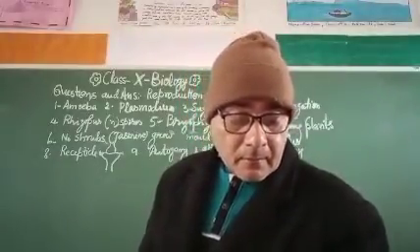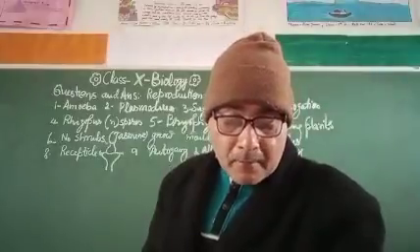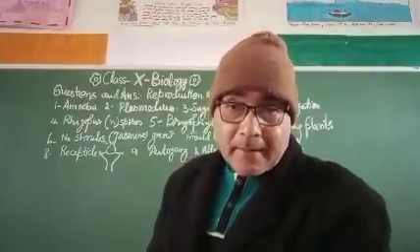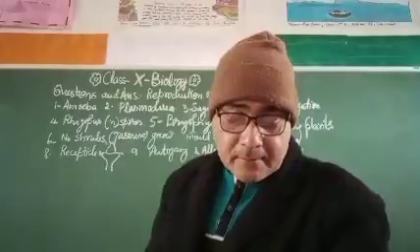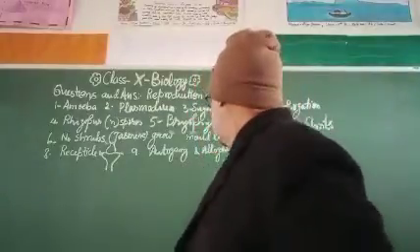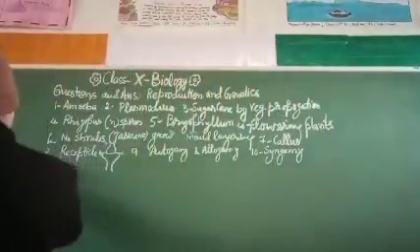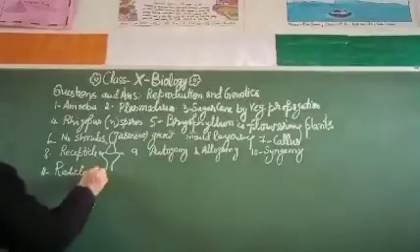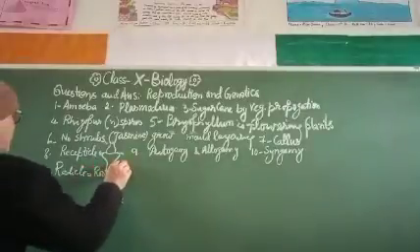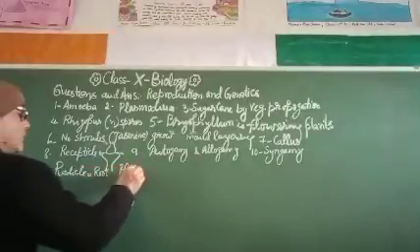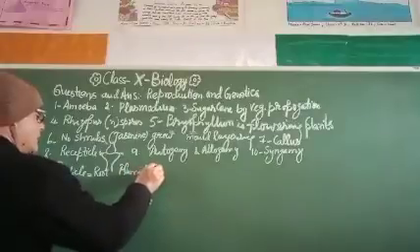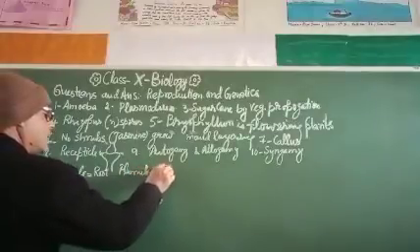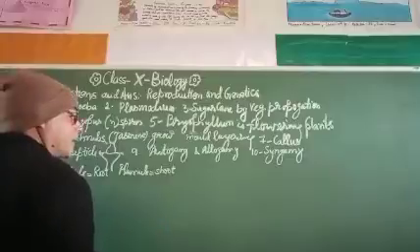Dear student, radicle originates root, while plumule originates shoot, meaning stem and leaves.